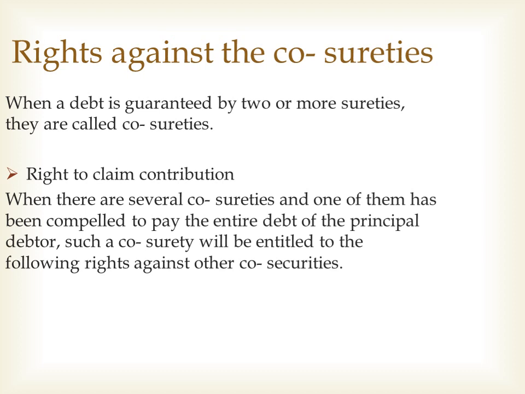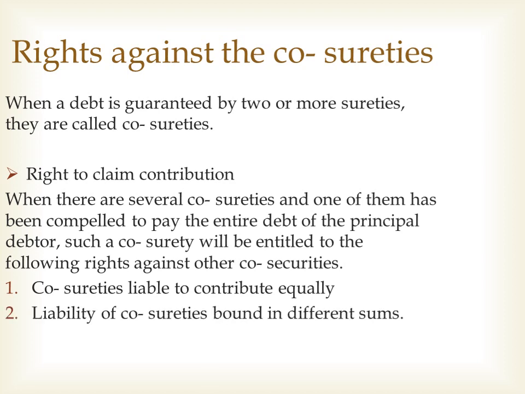When there are several co-sureties and one of them has been compelled to pay the entire debt of the principal debtor, such a co-surety will be entitled to the following rights against the other co-sureties. Right to claim contribution says that when there are more than one co-sureties and all others are compelling one person to pay the entire debt, that co-surety will be entitled to the following rights. One is co-sureties liable to contribute equally. All co-sureties are liable to contribute equally to the debt.